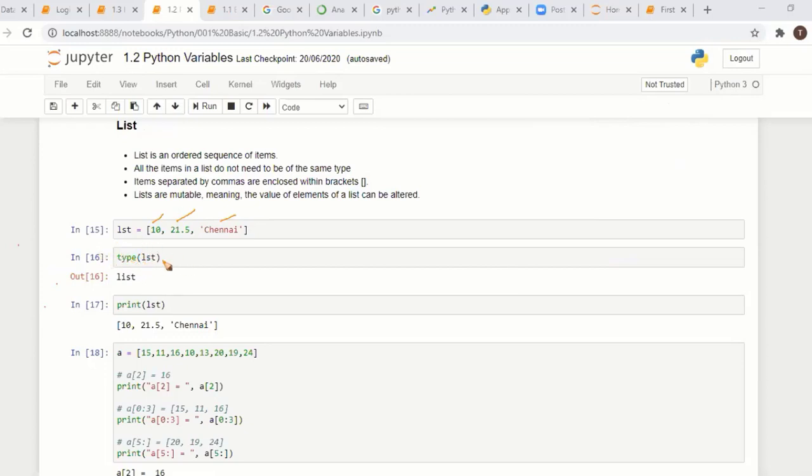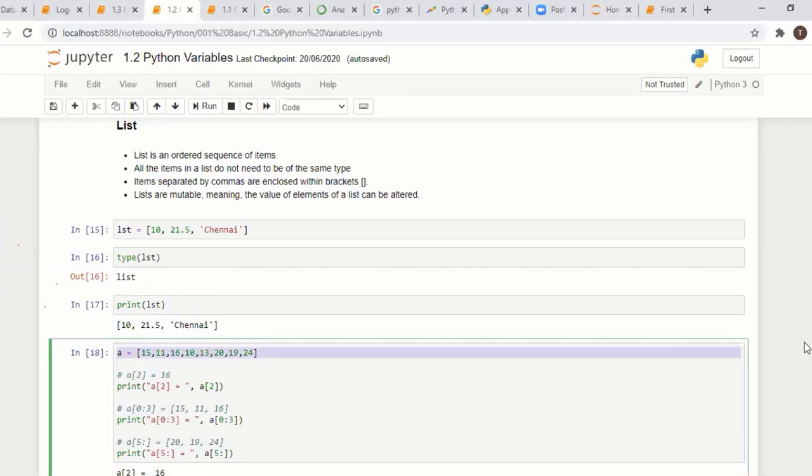If you want to check the type of a variable, always remember this: you can use the type function. This is an inbuilt Python function. If you pass the variable as a parameter, it will return what type it is, list type. If you want to print a list, it will get printed like this.